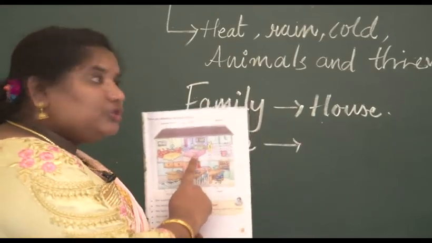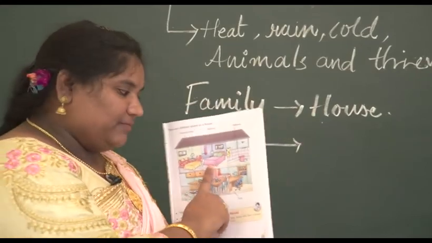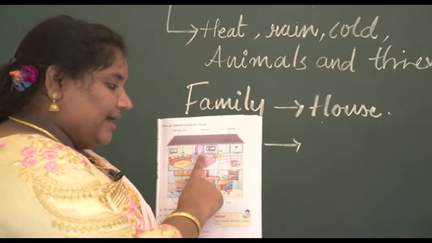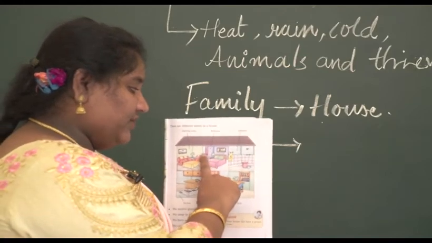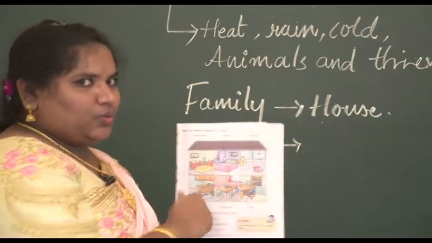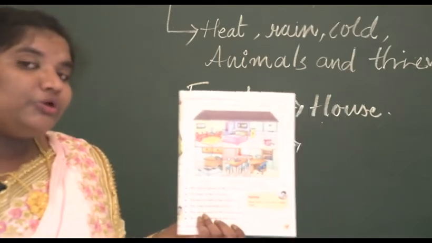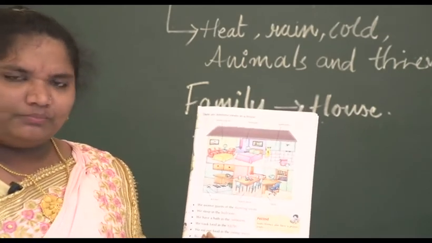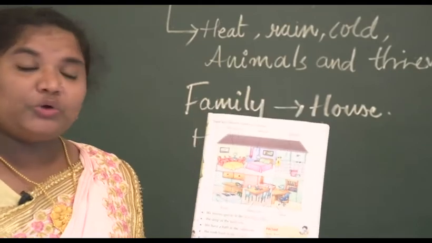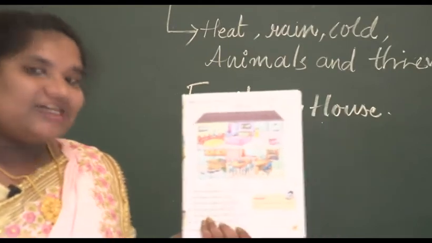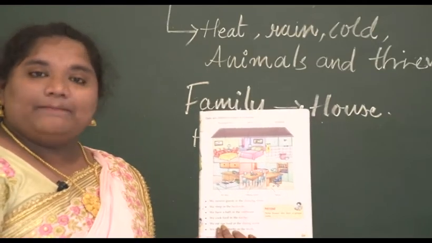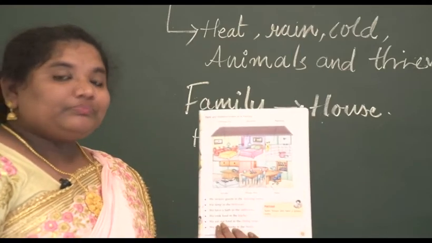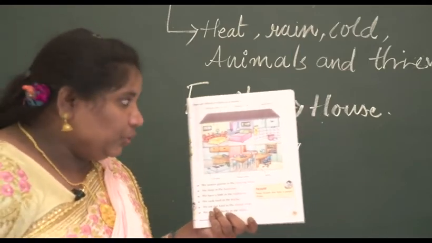Then what do you see in the next picture? Yes, a beautiful pink bed sheet, a bedroom with a bed. And a light bulb, pillows, a scenery, a window, curtain. You see a bed. So in which room do you place it? What do you call that room where you put a bed? Is it a drawing room? No. Is it a kitchen? No, not at all. Then what is it? It is a bedroom where we place a bed and have a sleep nicely. So that is called a bedroom.